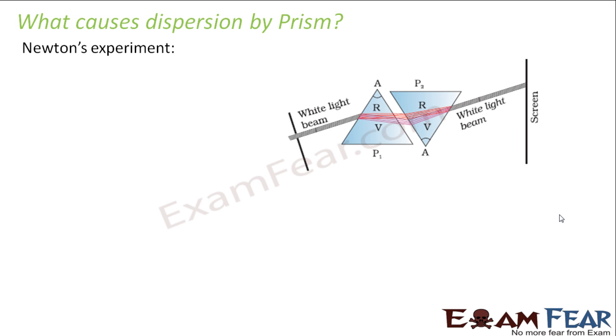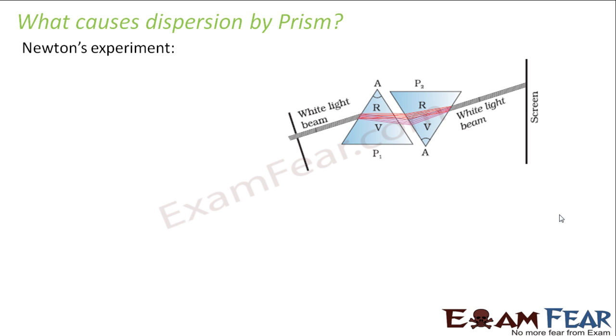Now, what is causing this dispersion? Dispersion is taking place because white light consists of so many different colors, and each of these colors has a different wavelength. Because of this different wavelength, each of these colors gets deviated by different angles of deviation. Therefore, we see that each of them gets deviated differently.